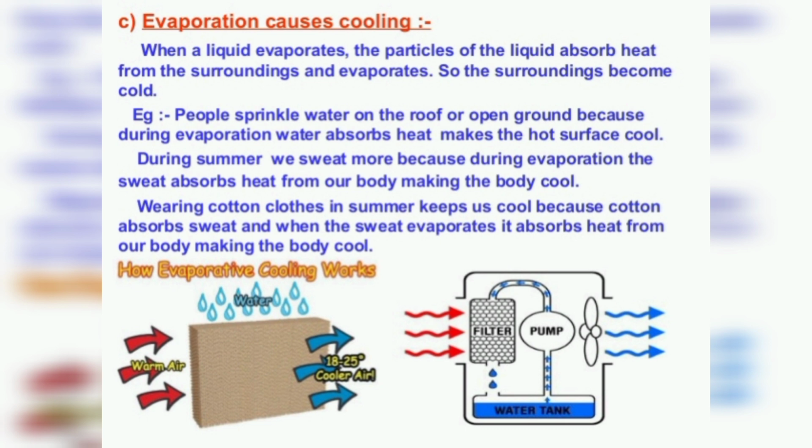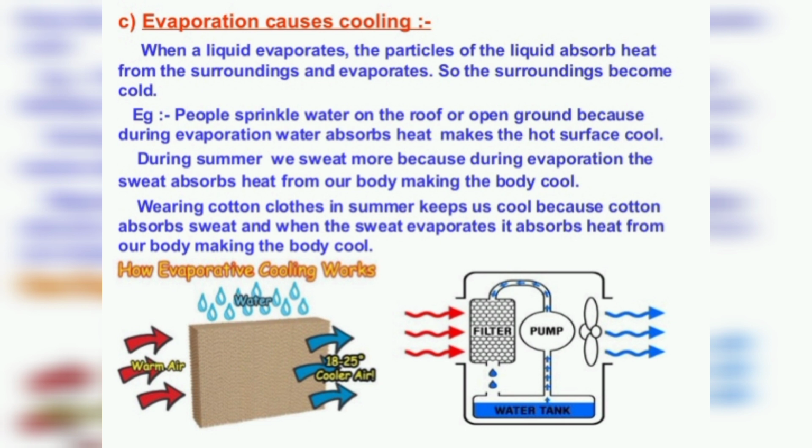For example, pouring acetone on our palm. If we pour some acetone, or nail polish remover, on our palm, then we feel cool because the energy needed for evaporation is taken from our palm. So our palm feels cool. So when a liquid evaporates, the particles of liquid absorb heat from the surroundings and evaporate, and the surroundings become cold.